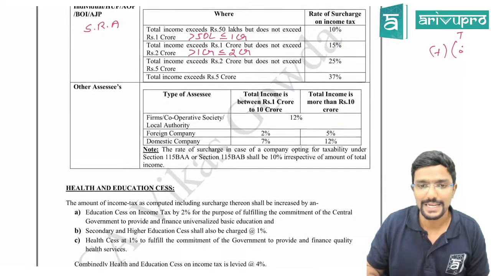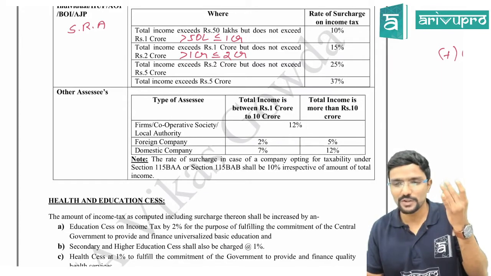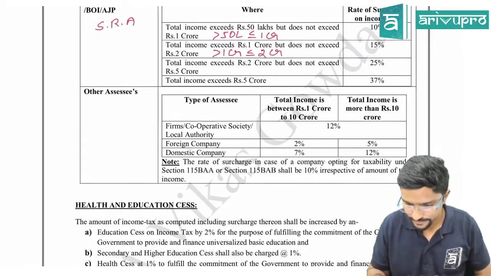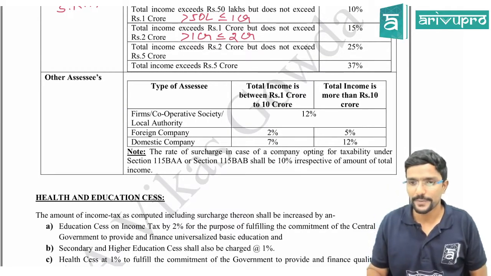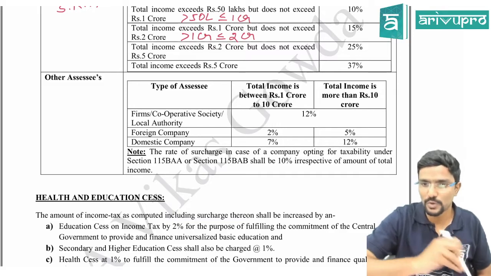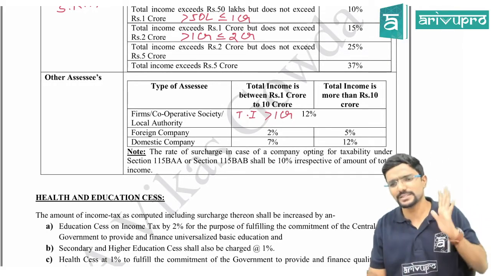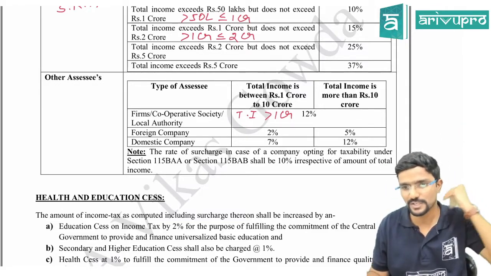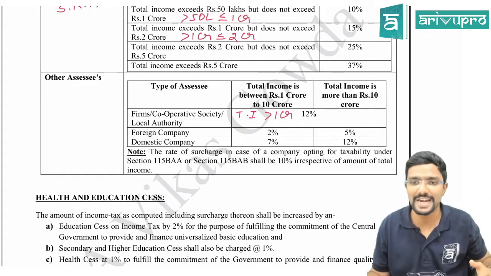Next, other assessee. Sir, who is other assessee? Like companies, cooperative society, local authority, other than slab rate assessee we can tell. First we will see firms, cooperative society and local authority. For them, if the total income crosses 1 crore, then straight away always, irrespective of after 1 crore how much, we are not bothered, it is 12%. Surcharge is 12% for these 3 people. Clear? Sir, should I remember all this? Yes, absolutely you have to remember, mandatorily.